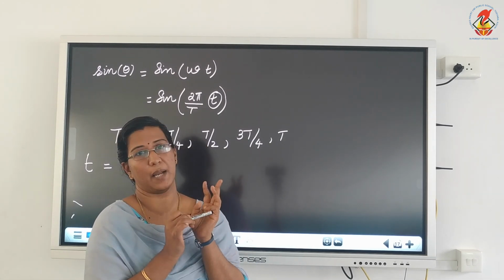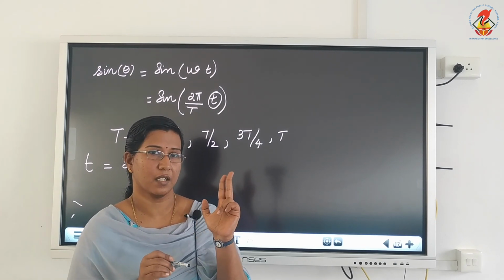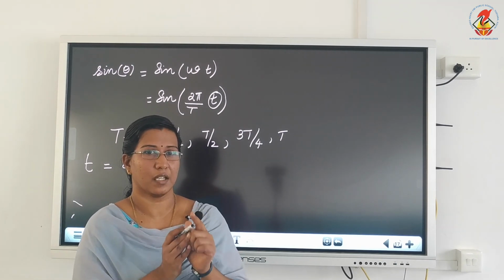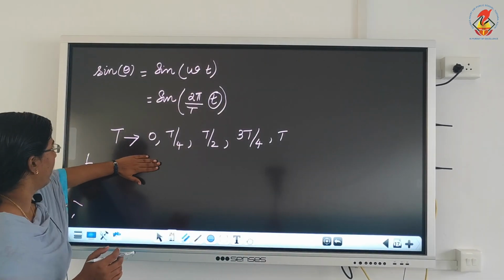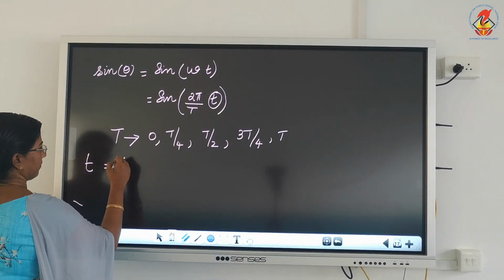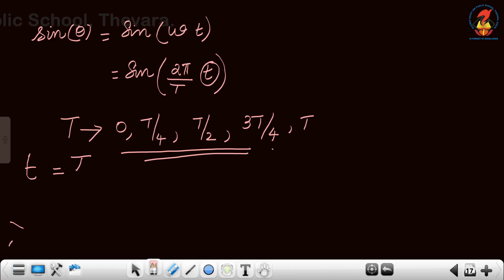That is the initial time, time t equal to 0. Then what happens at the 1/4 of the journey? What happens at the half of the journey, etc., etc. So that 2 seconds I have made it as T. And that T I have divided into this much. Means initial time of the time period, 1/4 time of the time period, half of the time period, etc., etc.